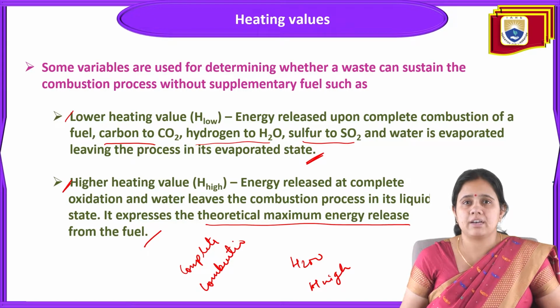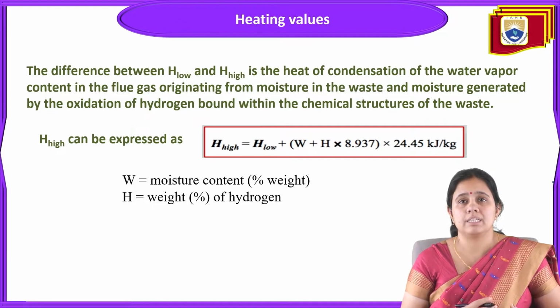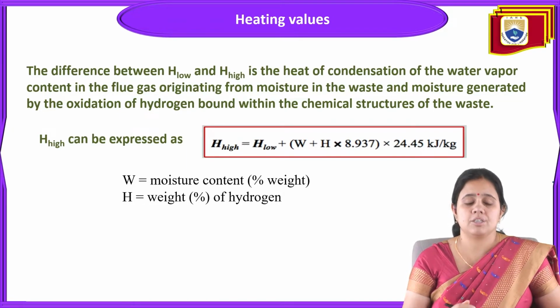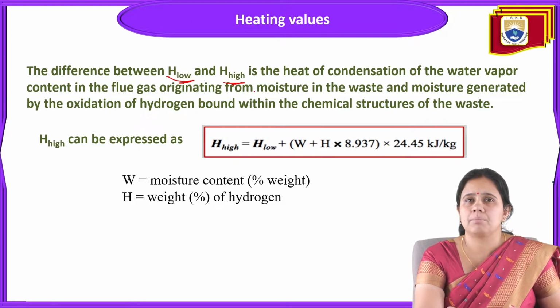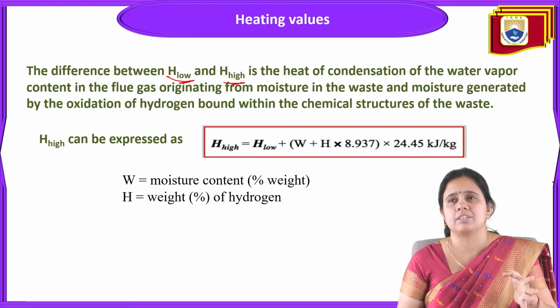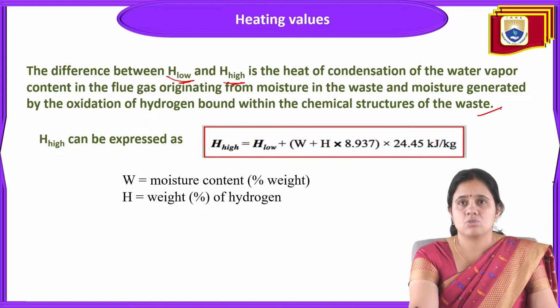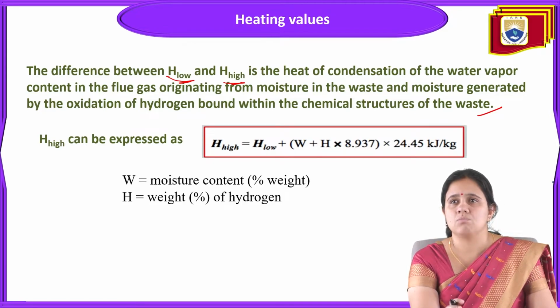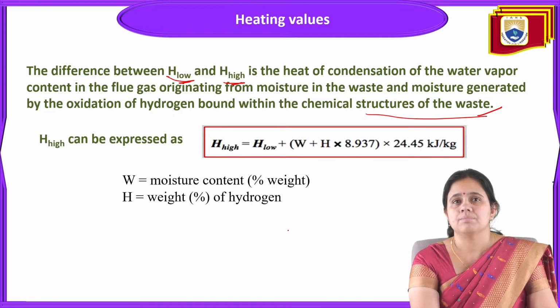So the lower heating value and higher heating value are very important factors while determining the heating capacity of any fuel. The difference between the lower and higher heating value is the heat of condensation of the water vapor content in the flue gas, originating from moisture in the waste and moisture generated by the oxidation of hydrogen bonded within the chemical structure of the waste.